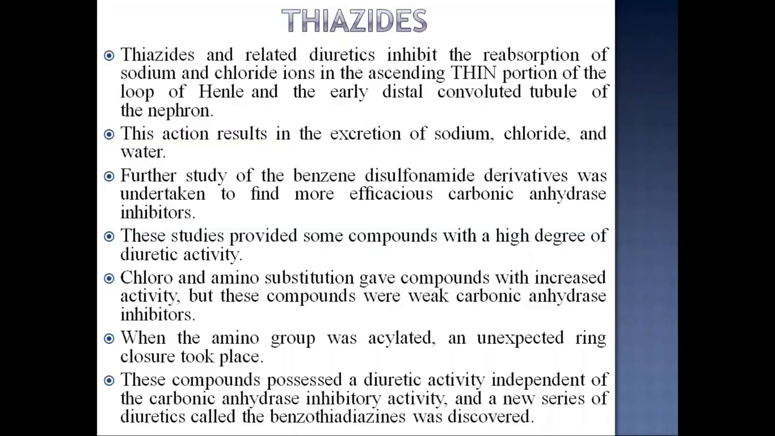Further study of the benzene disulfonamide derivatives was undertaken to find more efficacious carbonic anhydrase inhibitors. These studies provided some compounds with a high degree of diuretic activity. Chloro and amino substitution gave compounds with increased activity, but these compounds were weak carbonic anhydrase inhibitors. When the amino group was acylated, an unexpected ring closure took place. These compounds possessed a diuretic activity independent of the carbonic anhydrase inhibitory activity, and a new series of diuretics called the benzothiazidines was discovered.